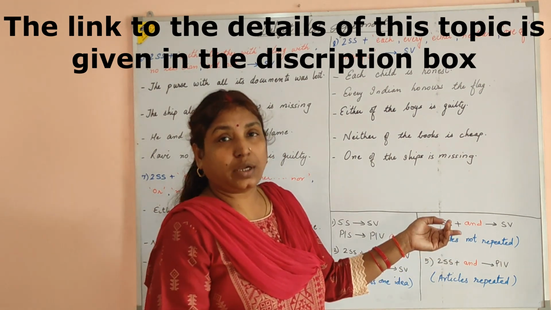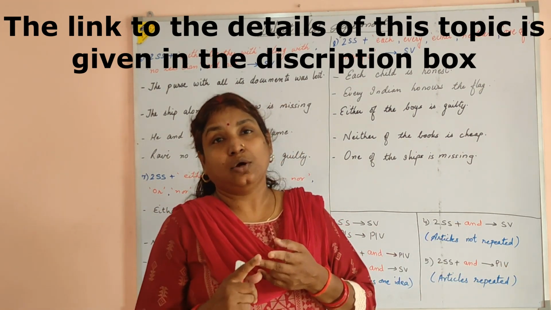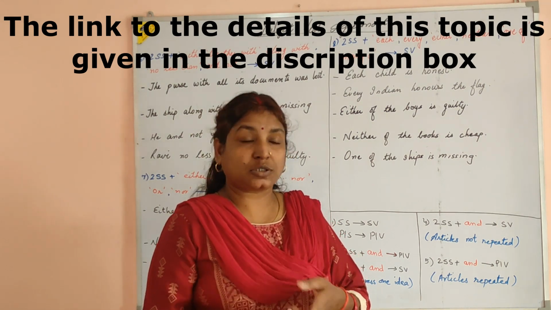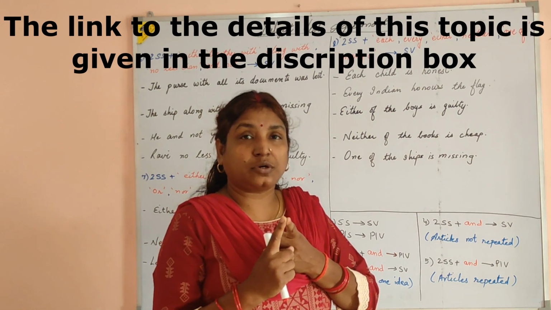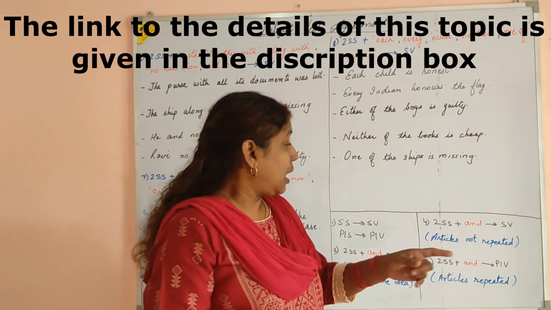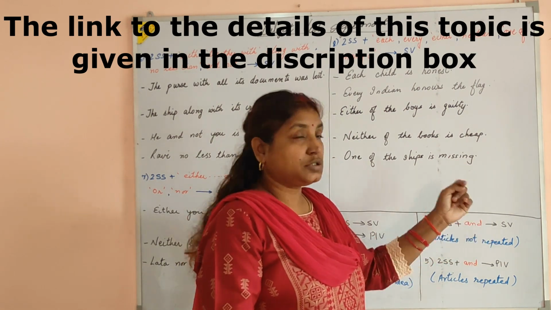Like, the philosopher and guide is dead. The philosopher and guide both refer to the same person, and hence we have a singular verb. You can see the article is not repeated there, so it takes a singular verb.